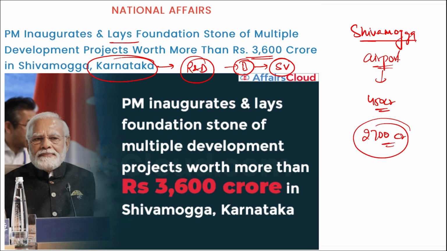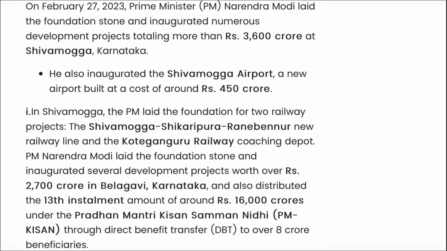Apart from this, also in Pradhan Mantri Kisan Samman Nidhi, direct benefit transfer will be provided to more than 8 crore beneficiaries, for which 1600 crore rupees will be required. So this is related to Karnataka state, where Prime Minister Narendra Modi has laid the foundation stone of various projects worth 3600 crore rupees.